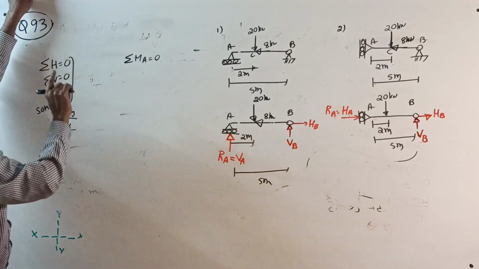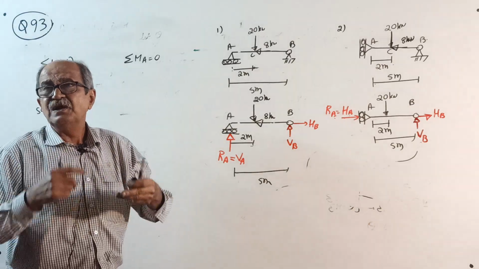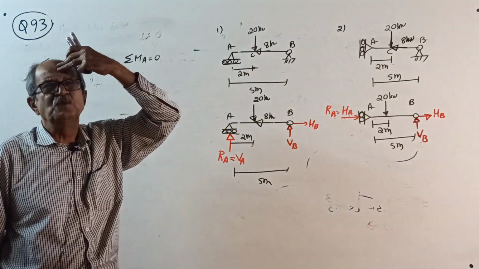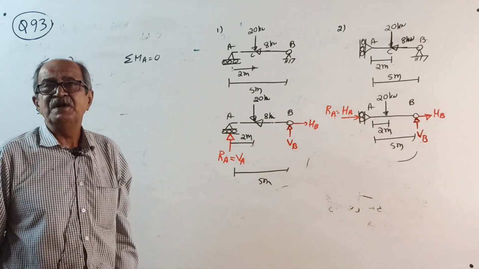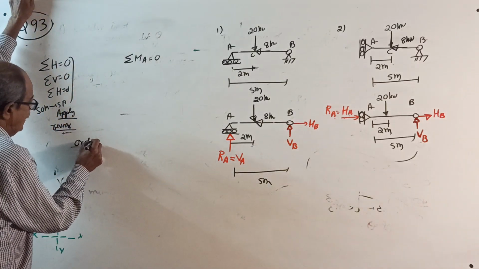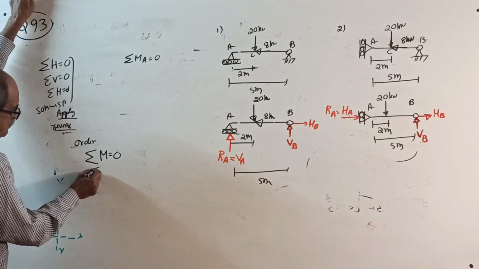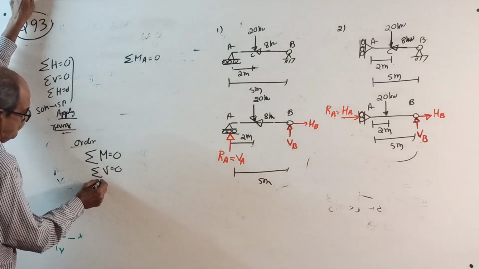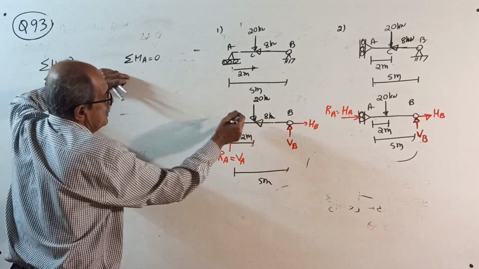From the moment I leave this friction chapter and enter strength of materials and later structural analysis, I will solve more than 500 questions. There, our order of application will be first sigma M = 0, then sigma V = 0, then sigma H = 0. Okay, start. Sigma M about A equal to 0.